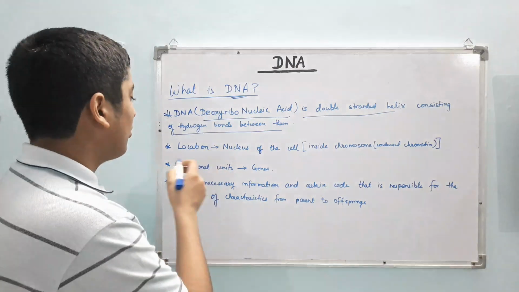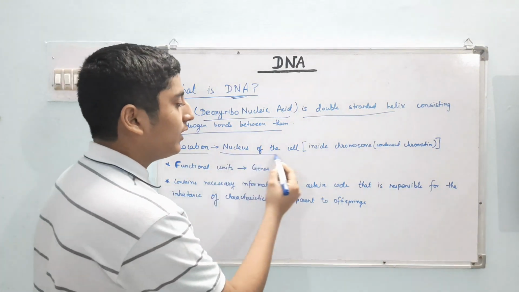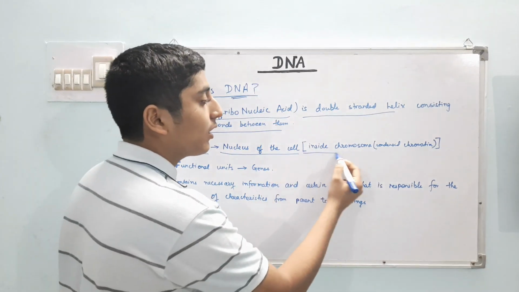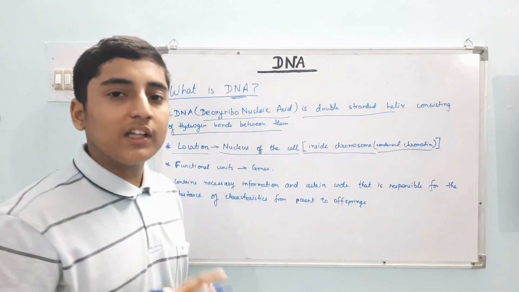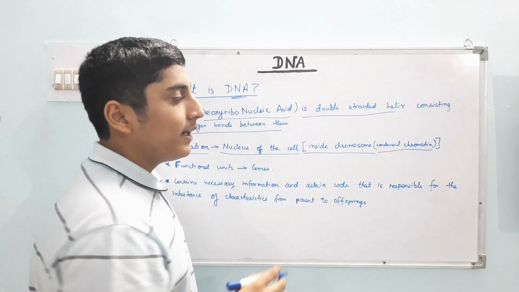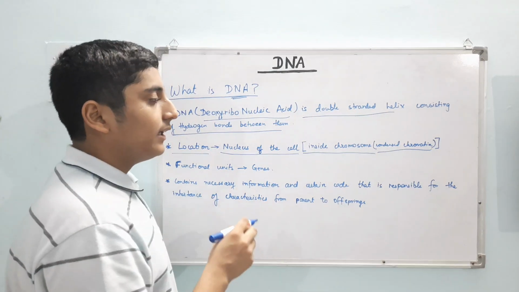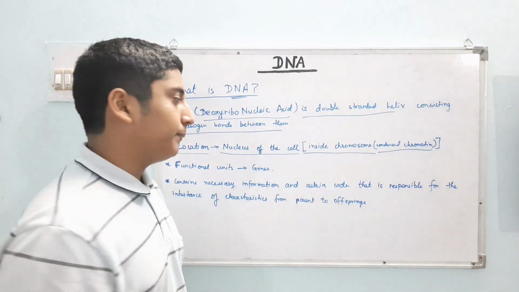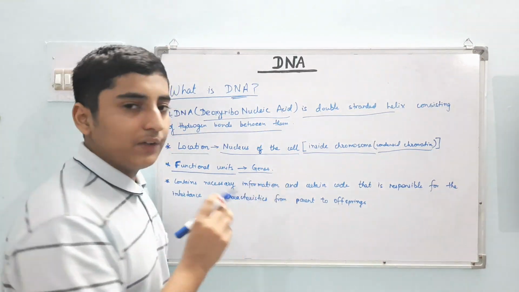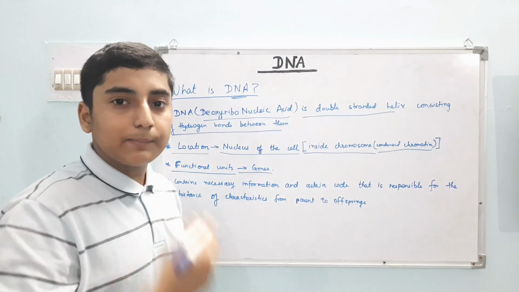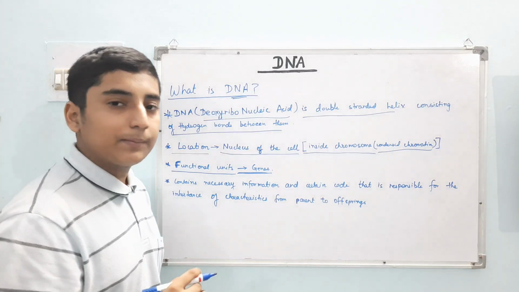First look at its location. Where is it located? It is located in the nucleus of the cell. It is present inside the chromosome, which is a condensed form of chromatin. When the cell is not ready to divide, the chromatin is present inside the nucleus. So DNA is present inside the chromosome. Now look here. Its functional units are called genes. The unitary level of the DNA that performs a specific function is the gene.